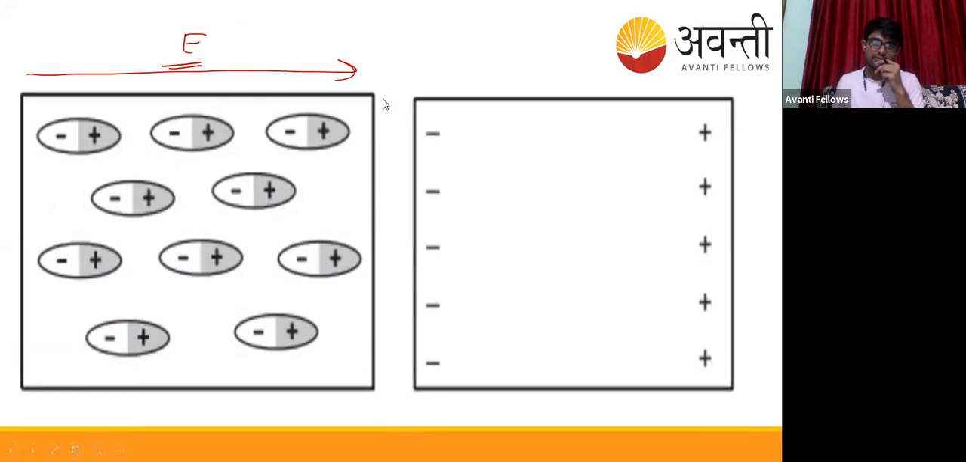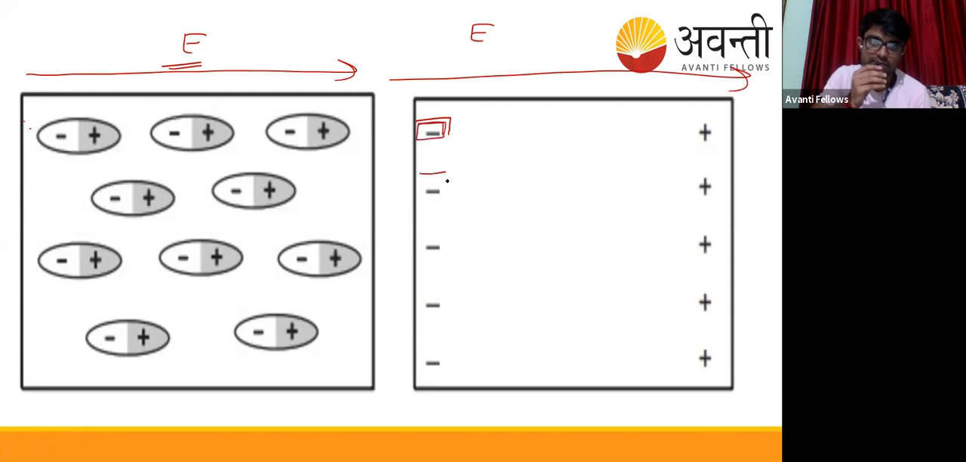I have shown here only some polar molecules, but actually there will be a lot of polar molecules. So what's going to happen is that bound charges will appear on the outside. While the electric field is going on, inside the dielectric there will be bound charges like this. Negative will stick to it because negative charge runs towards the electric field and positive charge runs away from the electric field.